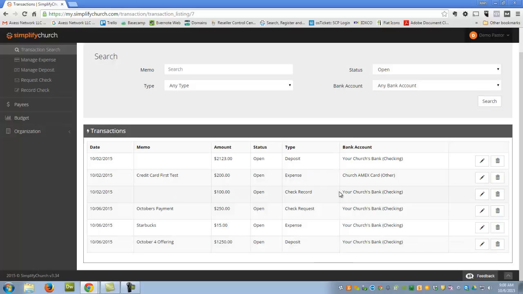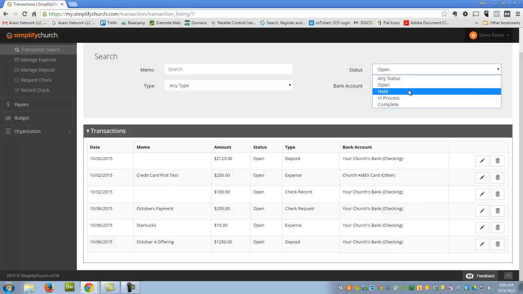So all these are being submitted to us, and one of our team, your designated church bookkeeping specialist, will be taking care of each of these transactions for you, and then you'll get reports back through the portal as to their status. When they are open, you'll see the status is available. If we have a question about something, we will put it into hold status.